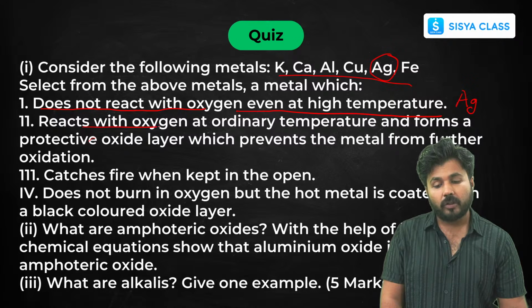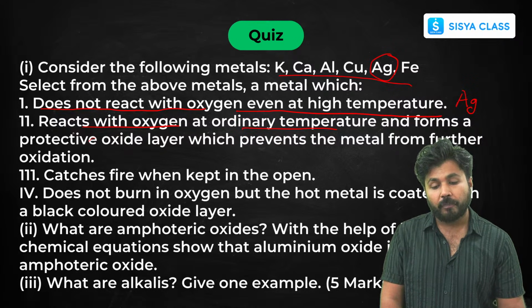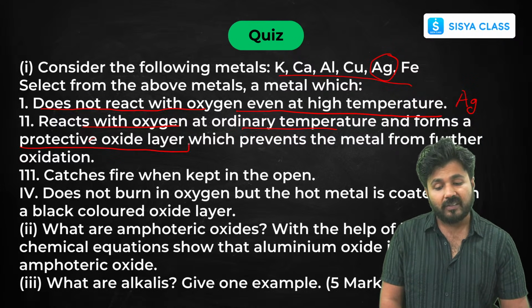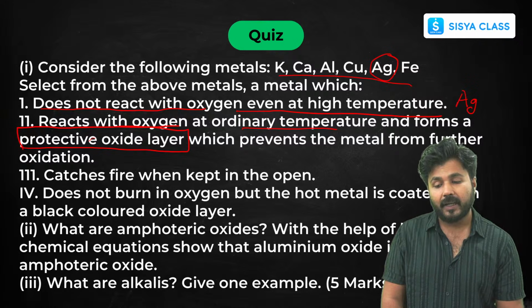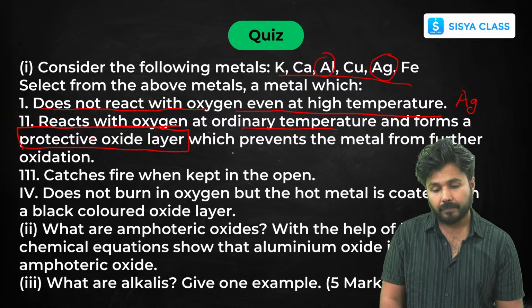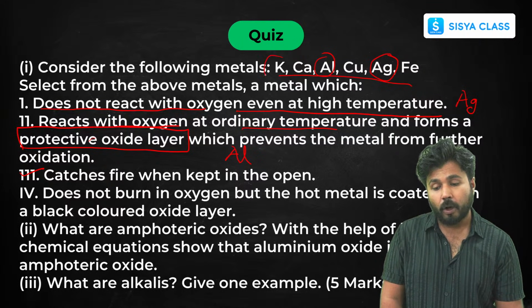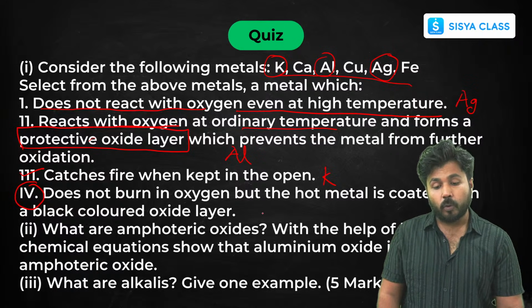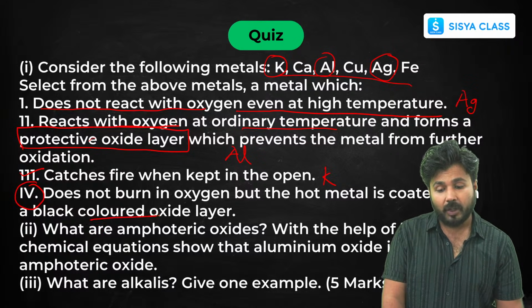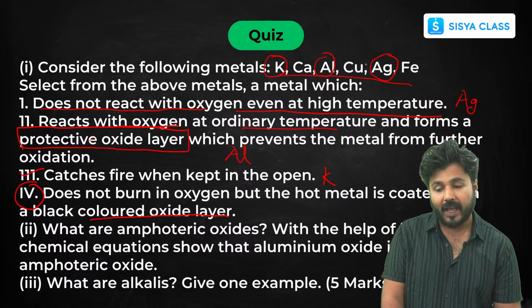Which reacts with oxygen at ordinary temperature and forms a protective oxide layer? This is the hint: protective oxide layer, it is nothing but aluminium. Which catches fire when put in the open, so violently reacts? The most violent of all of them is potassium. Which does not burn in oxygen, but the hot metal is coated with a black colored oxide layer? As soon as a black colored layer comes, I have already told you, your answer is copper.